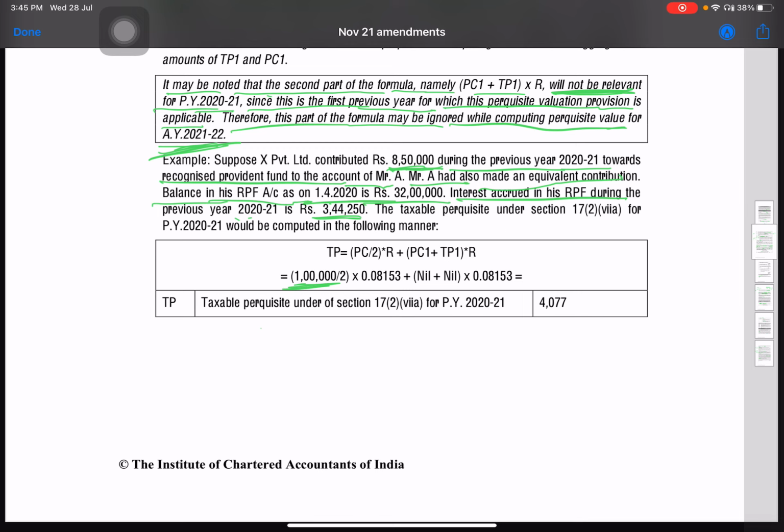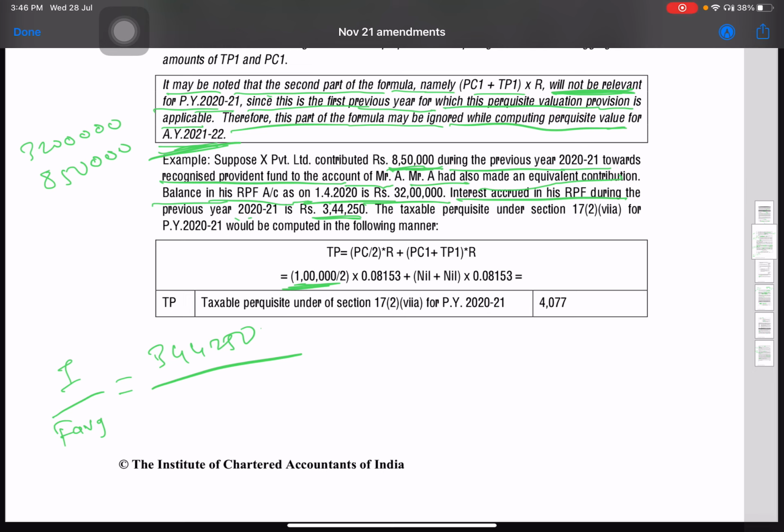So for computing, R is I divided by F average. Value of I is total accrued income during the year. So accrued income is 3,44,250. Okay, so F average is opening balance plus closing balance divided by 2. We know the opening balance, which is 32 lakh. We have to compute the closing balance. So the closing balance will be the opening balance of 32 lakh, then there is contribution made by the employer.